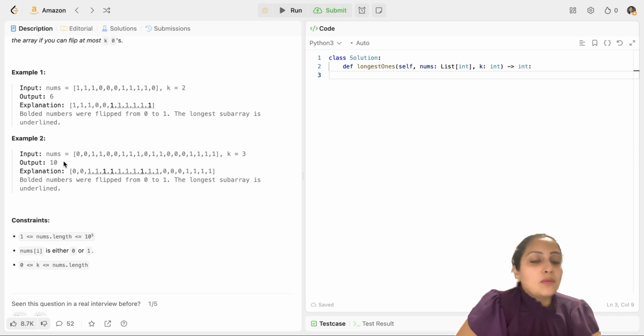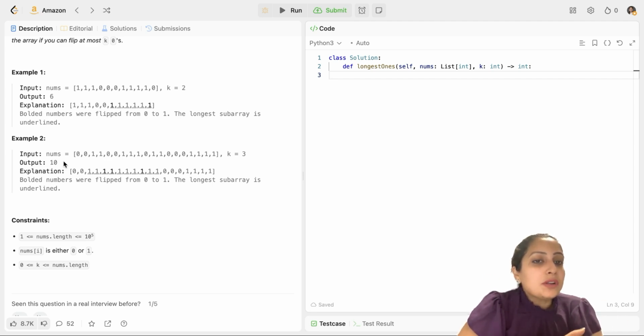Now let's look at how we code it. According to me, this is an easy level question and not a medium level question because the logic behind it is very easy and it's a maximum of 8 to 10 lines of code. You will see when we start coding it. The algorithm behind it would be the two pointers approach. We'll be using a left pointer and a right pointer and a sliding window.